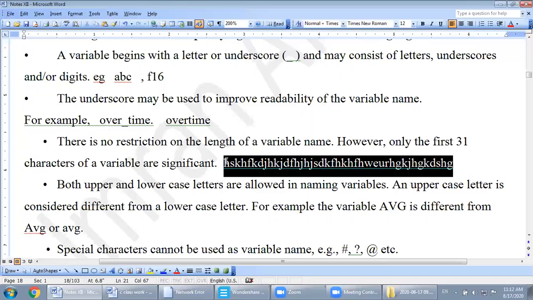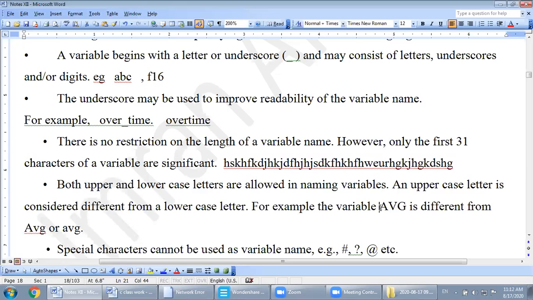Next, both upper and lower case letters are allowed in naming a variable. Uppercase letters you can use, lowercase letters you can use. An uppercase letter is considered different from a lowercase letter. So, for example, the variable AVG in uppercase is different from the variable avg.